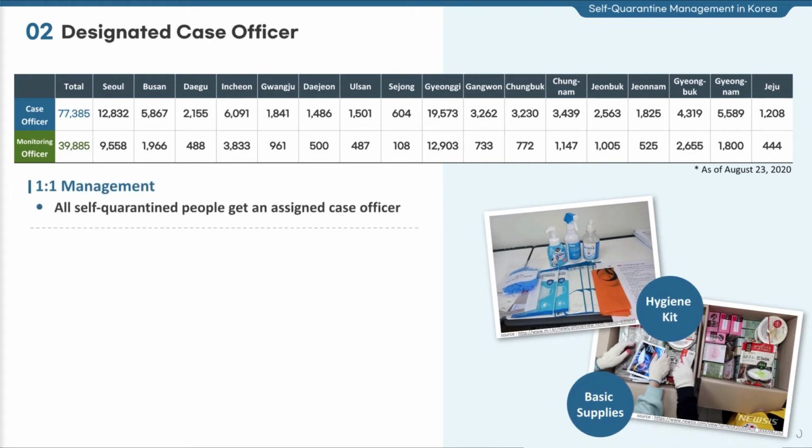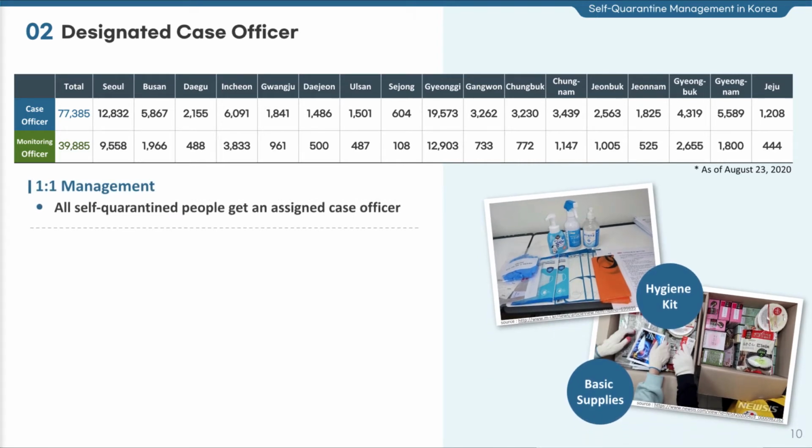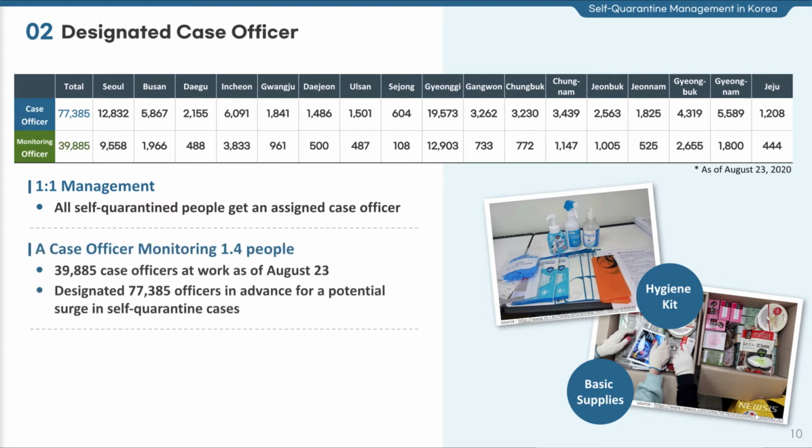Let's talk about designated case officers. Basically, we apply the one-to-one management approach. There are 39,885 designated case officers, and this one-to-one management system can be said as the essence of the 10-to-1 disease prevention network. Each case officer is responsible for the management of approximately 1.4 persons under self-quarantine. We allocated 3 times more officers in advance for a potential surge in self-quarantine cases.